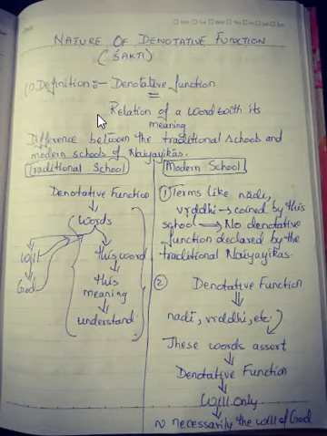However, with this definition also we will see that there are certain differences between the Prachin Nyaya school as well as the Navya Nyaya school. So we will have to understand how the Prachin Nyayikas are going to advocate denotative function as compared to the Navya Nyaya school. So here you will see that denotative function is being taken care of through the words, and in brackets I will name it as names also.